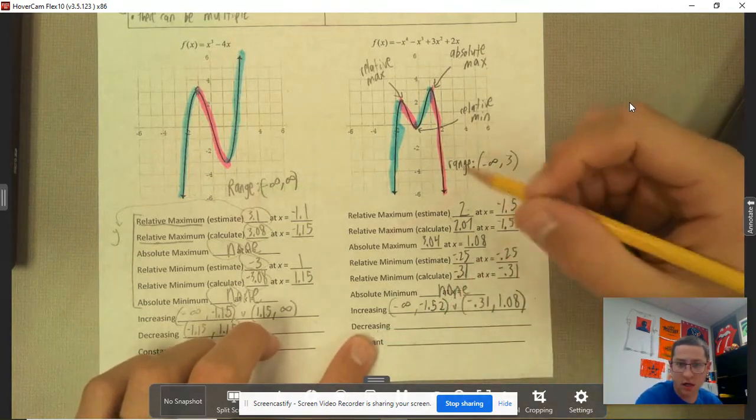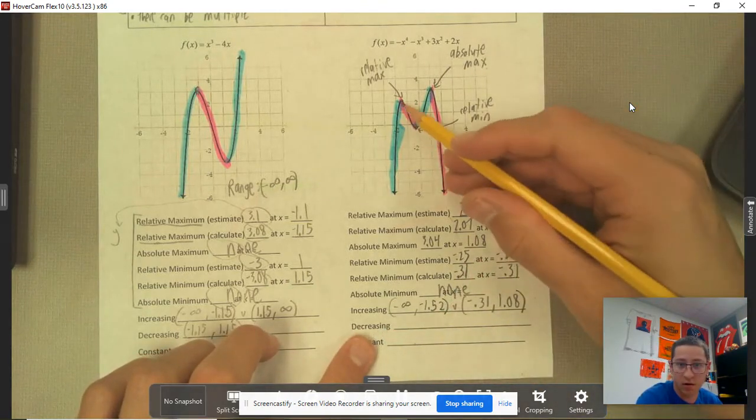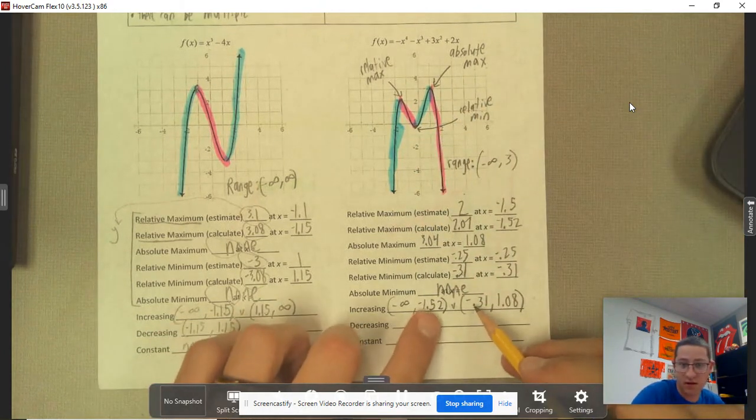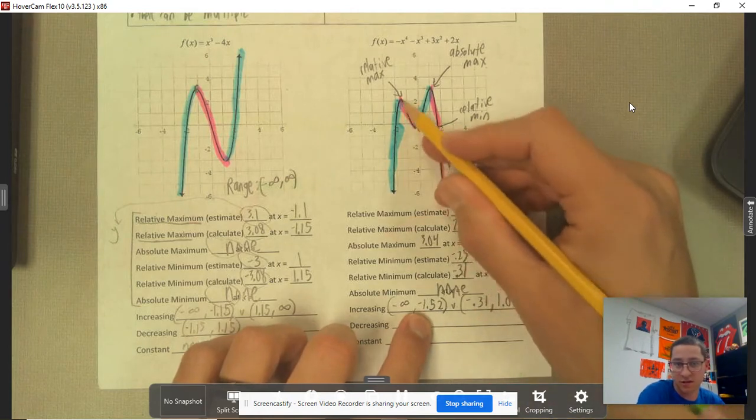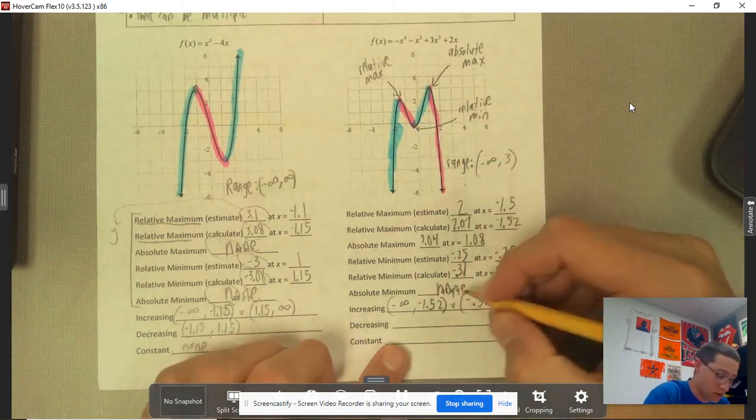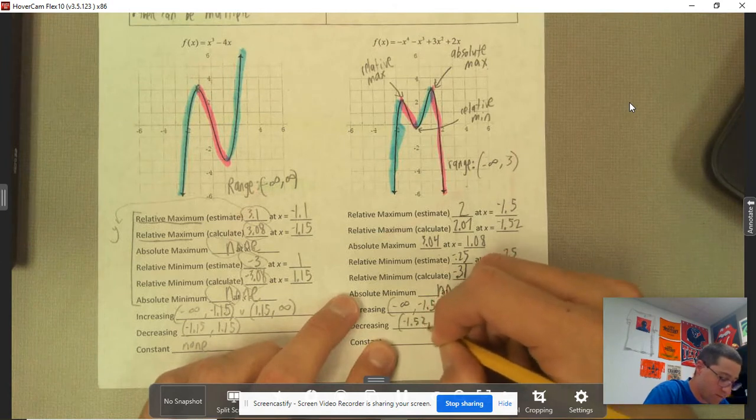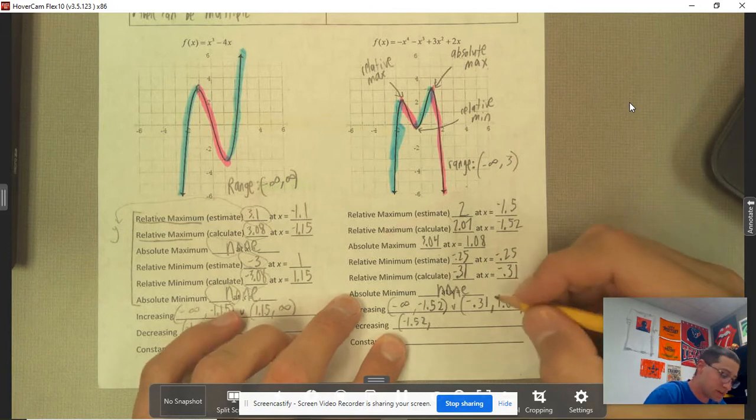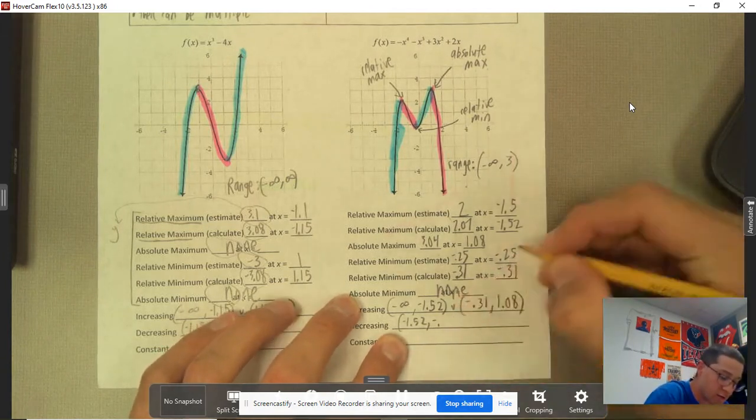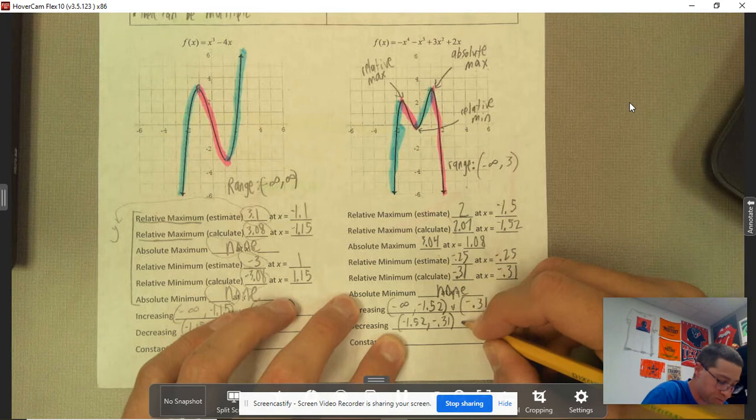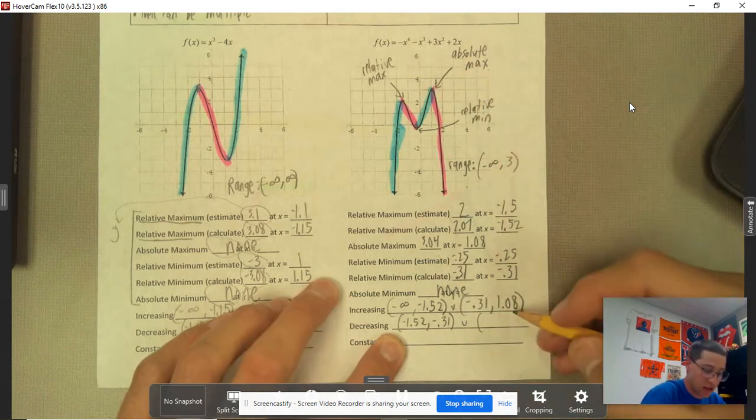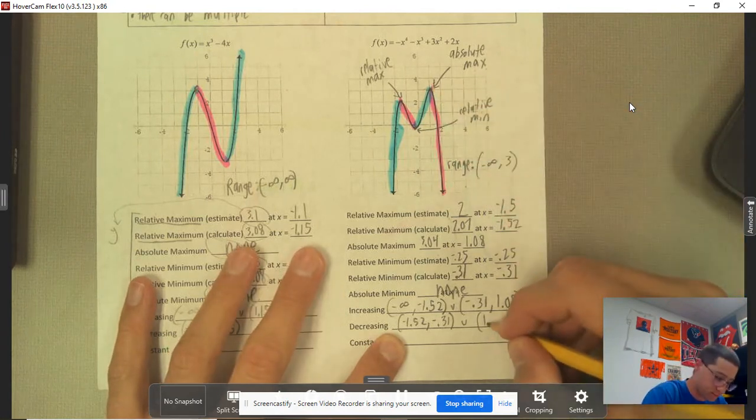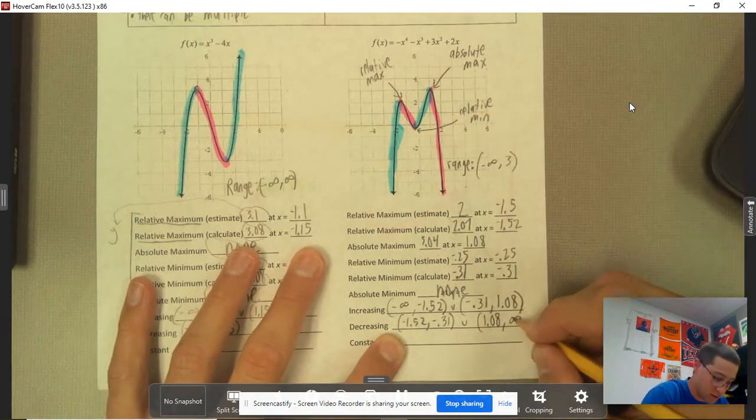Decreasing, we fill in the gaps from here. What's in between is this section, so I'm going to do negative 1.52. Remember, I did parentheses, because increasing, decreasing, constant are always with parentheses, open intervals. Negative 0.31, and then union again because I've got a second one, and then I know everything after that, 1.08, continues on to infinity.